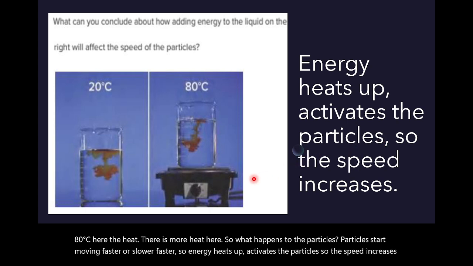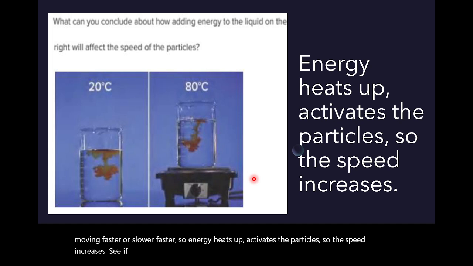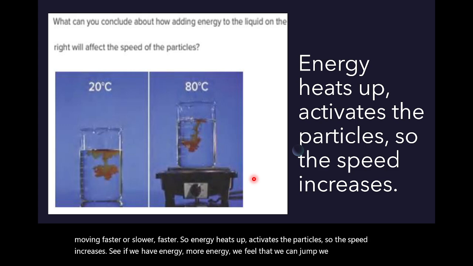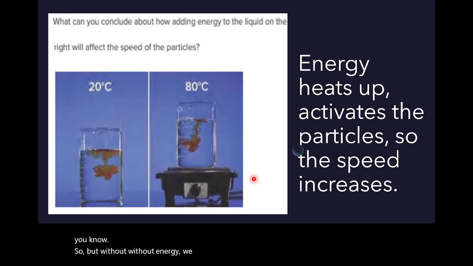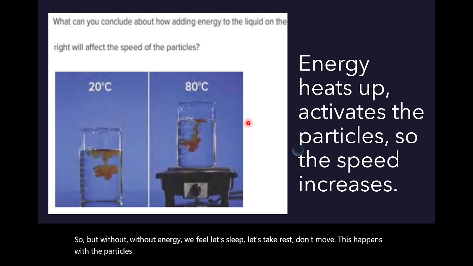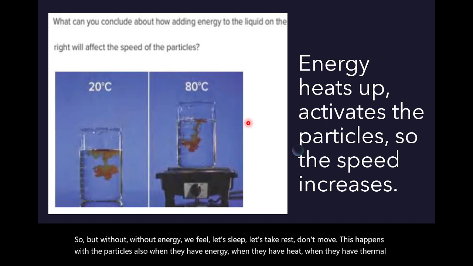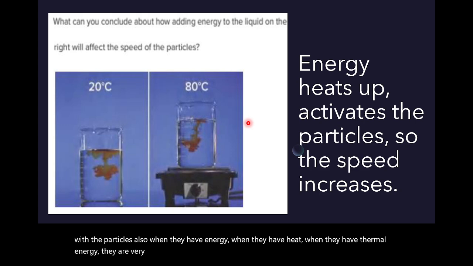If we have more energy, we feel that we can jump, we can run, but without energy, we feel, let's sleep, let's take rest, don't move. This happens with the particles also. When they have energy, when they have thermal energy, they are very active, like us. Their speed increases.